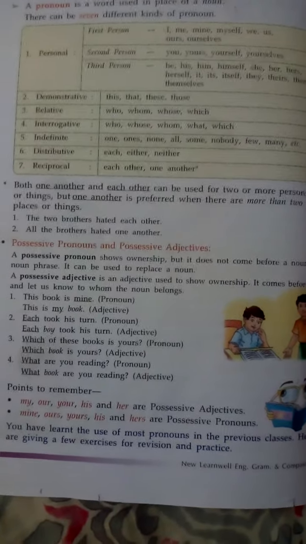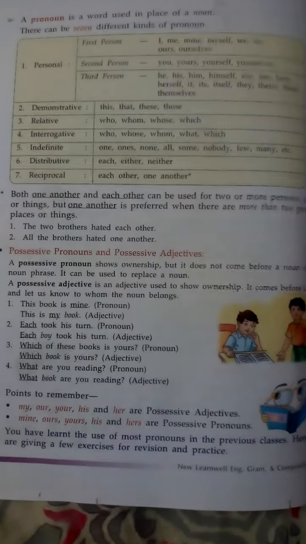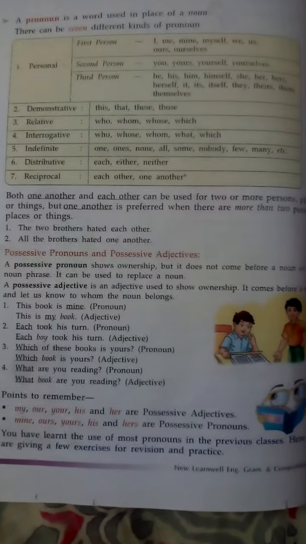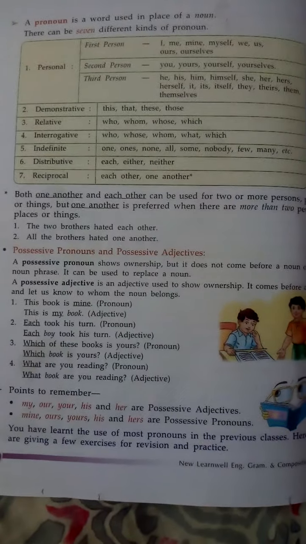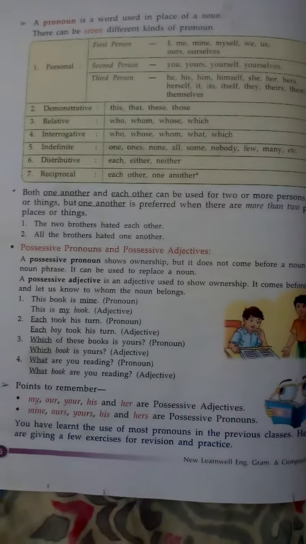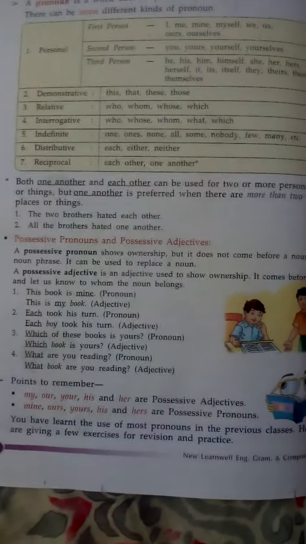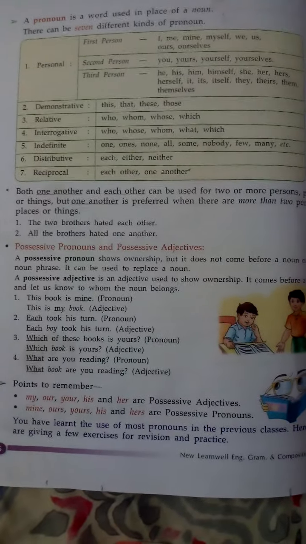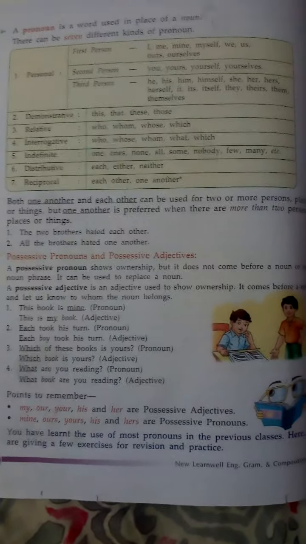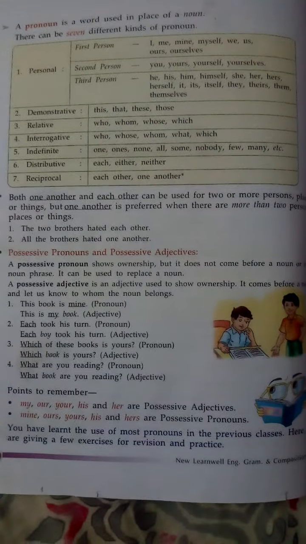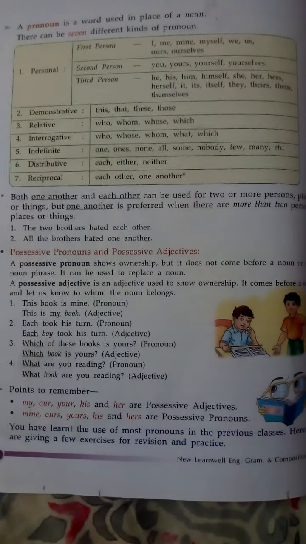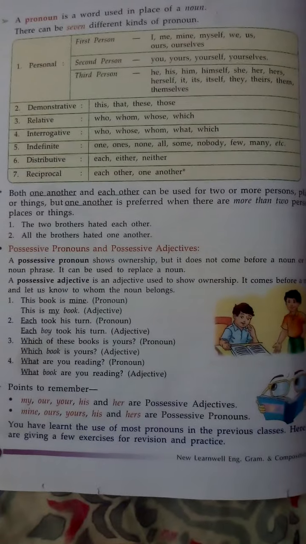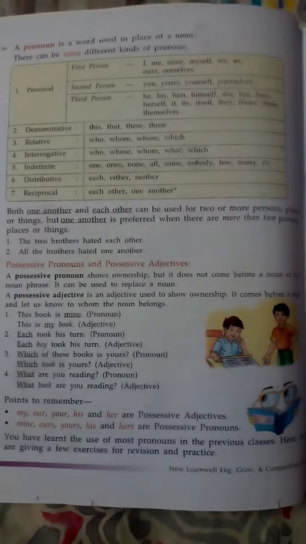What are you reading? What is an interrogative pronoun. It's asking a question. And what book are you reading? Here it is an adjective. So the point to remember is my, our, his, her are possessive adjectives, and mine, ours, yours, his, hers are possessive pronouns.